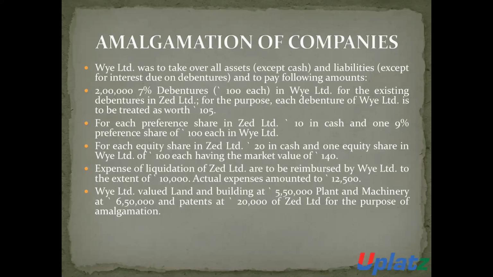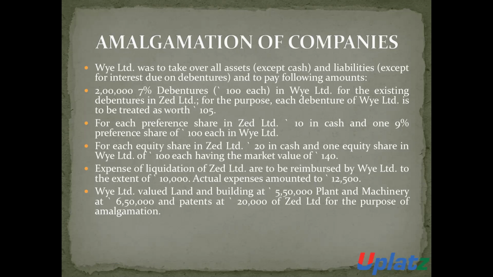Buy Limited was to take over all the assets. Buy Limited will take over all the assets of Z Limited except cash, and all the liabilities except interest due on debenture, and pay the following amount: 2 lakh 7% debentures of 100 rupees each in Buy Limited for the existing debentures in Z Limited.